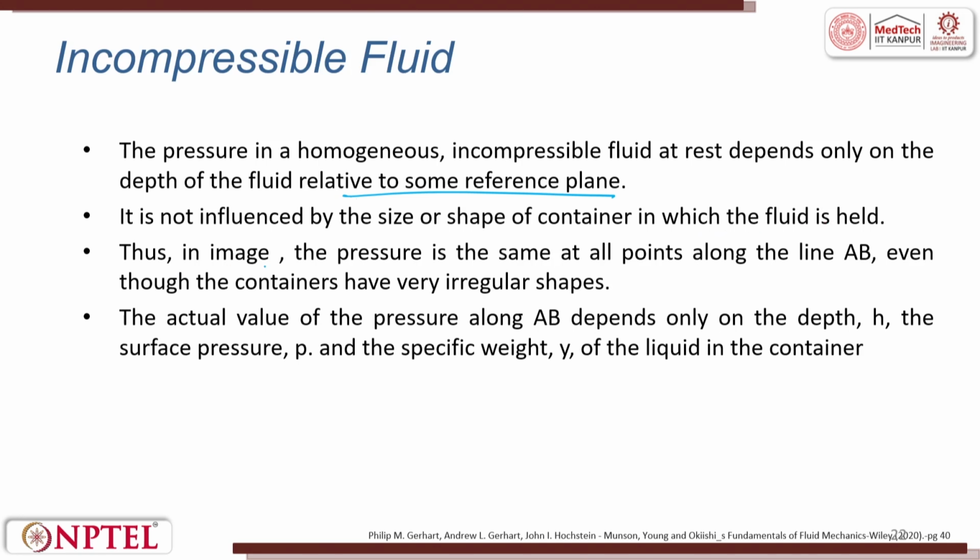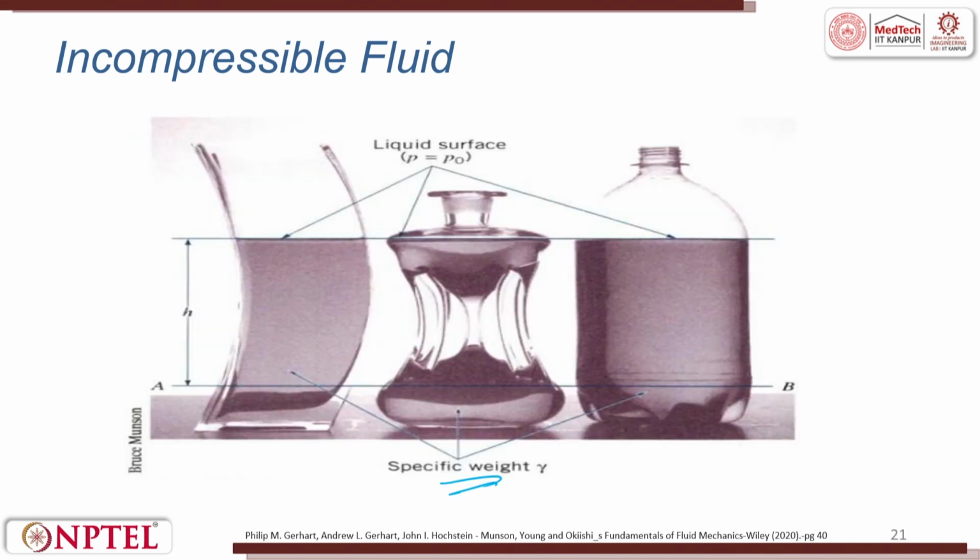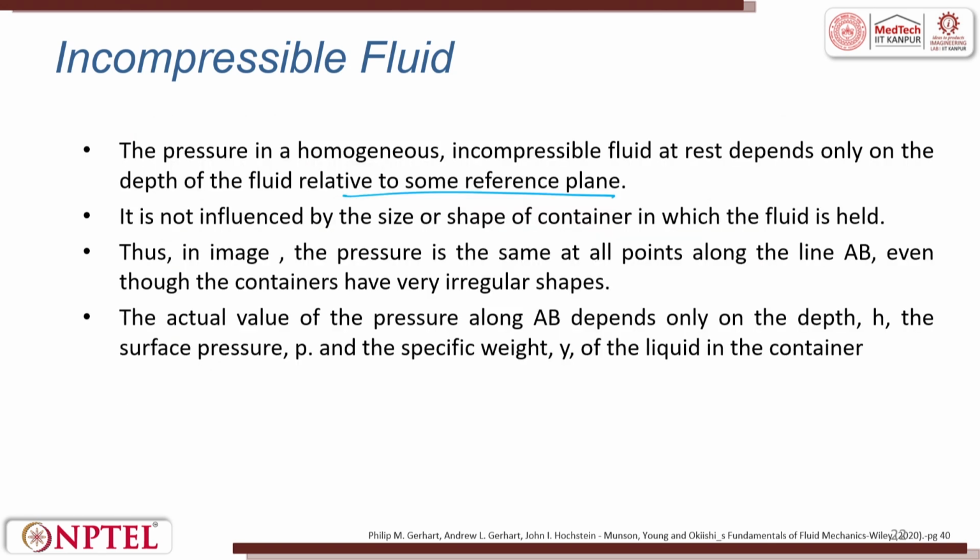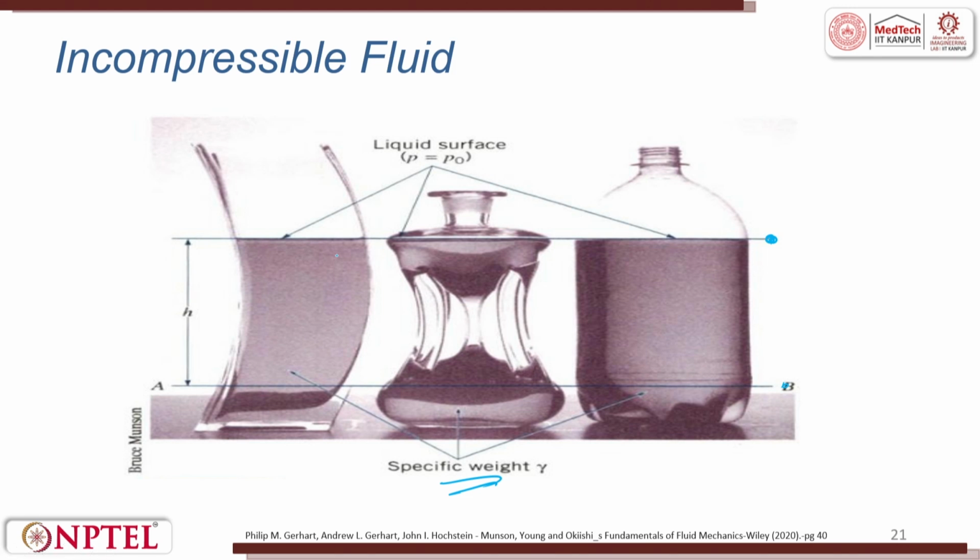Thus, in the image, the pressure is the same, you take it at the top or you take it at the line AB. Thus, in the image, the pressure is the same at a point along a line AB, even though the containers are irregular in shape. So, it is like this, a glass or something like this, or a scent bottle.